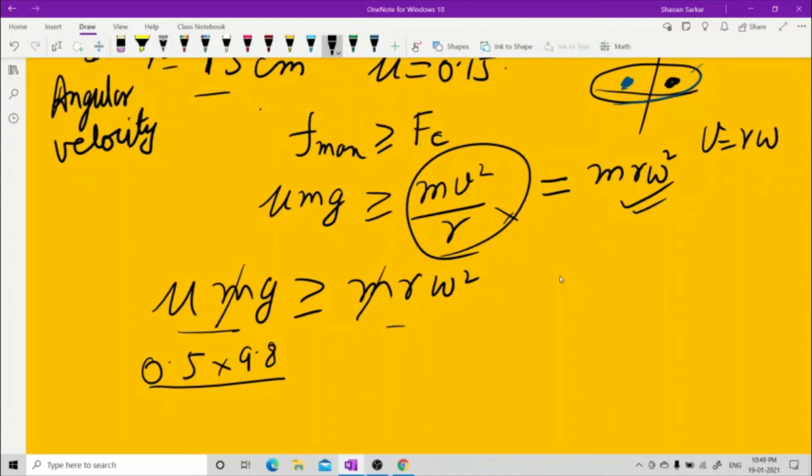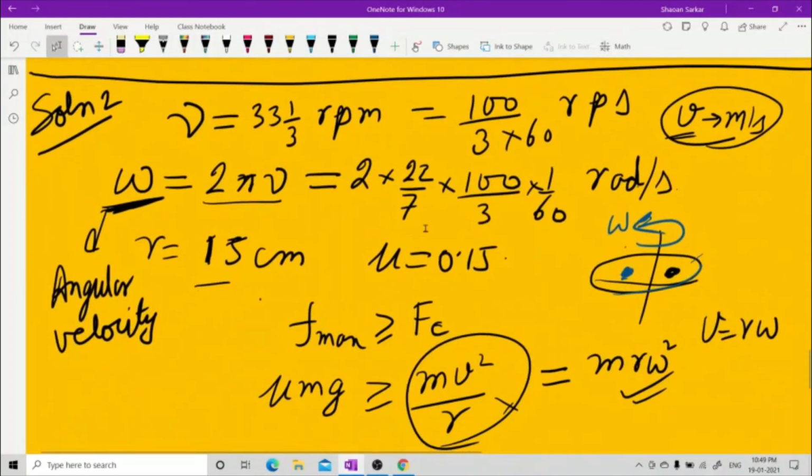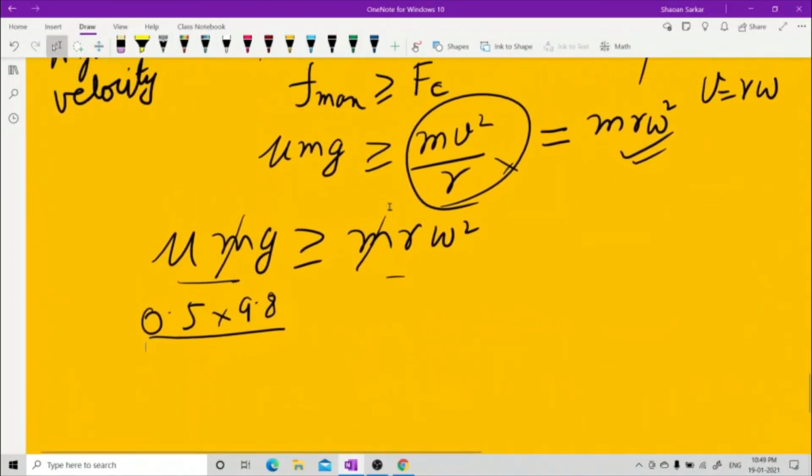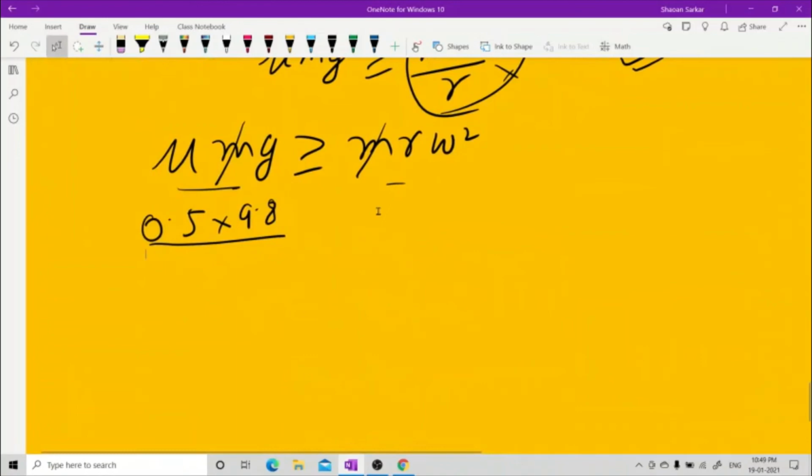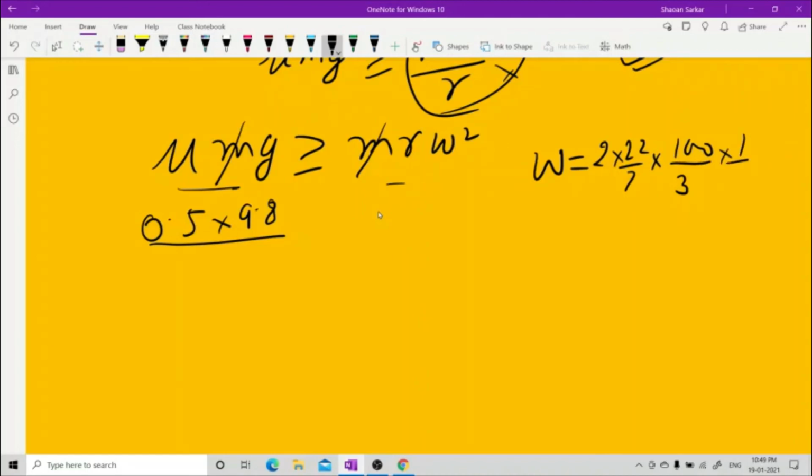Let me do the calculation. Let me find omega. Omega is 2 into 22 by 7 into 100 by 3 into 1 by 60. Now let's see what happens.